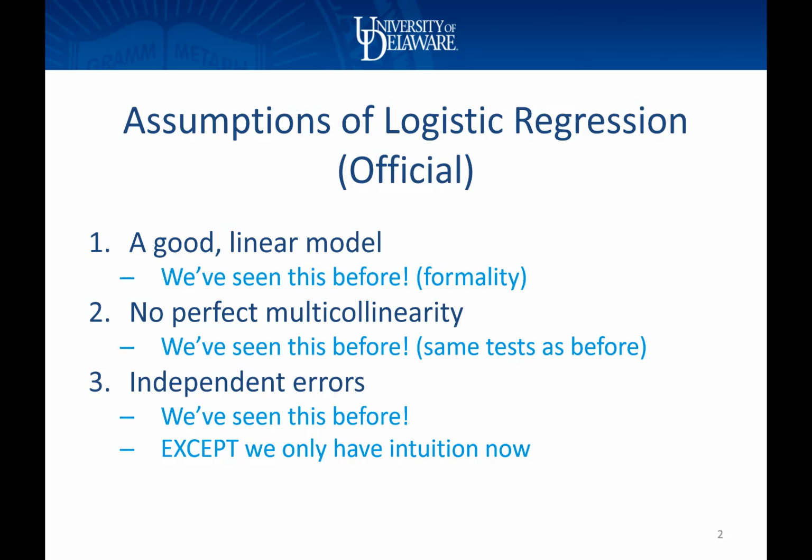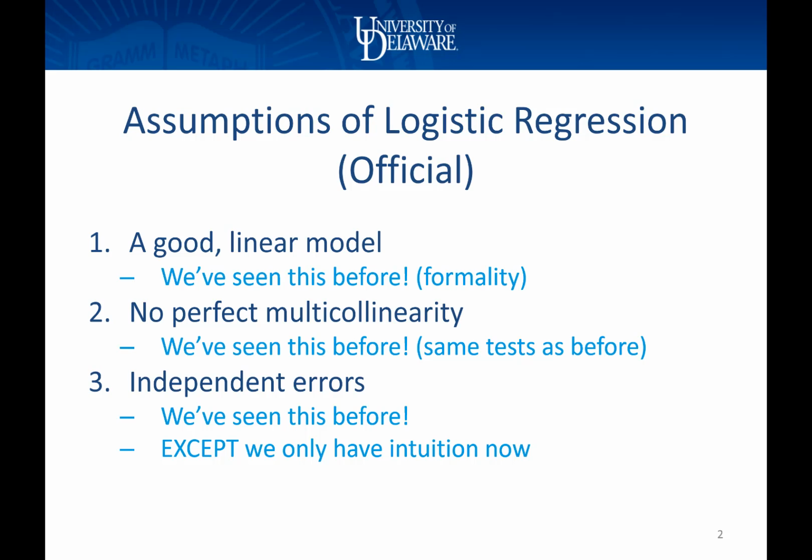However, we have a different kind of error now because we can predict yes or we can predict no. And when we make a mistake, it's either that we're predicting a 1 and we get a 0, or we're predicting a 0 and we get a 1. So we're not off by some amount, we're off by a very specific unit of 1 when we make a mistake. So because our errors look a little bit differently, we can't use the charts we used to use.